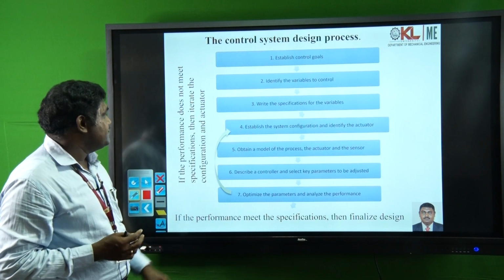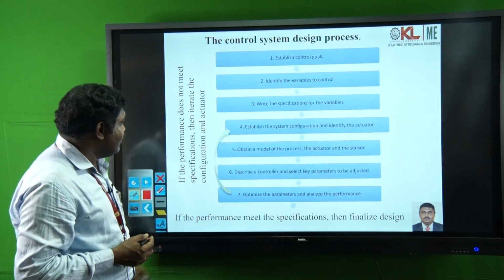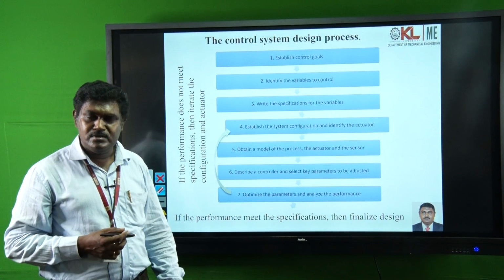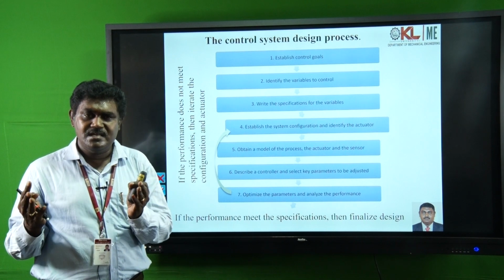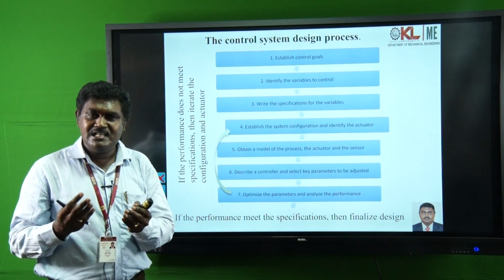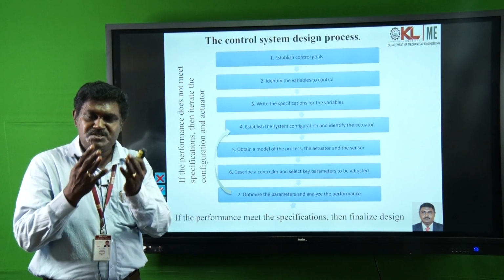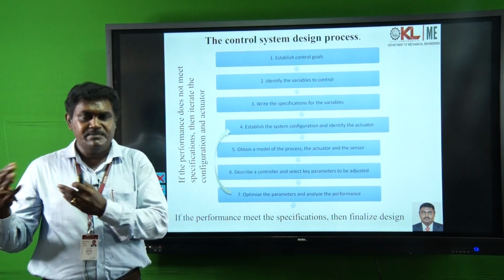So, the second step is to identify the variables to be controlled, and the third is to write the specifications for the variables. Each variable has a set of specifications. For example, take a CNC lathe machine. What are the specifications? Generally speed, feed and depth of cut.